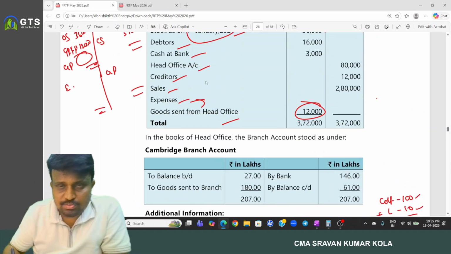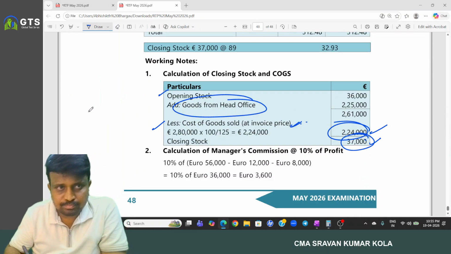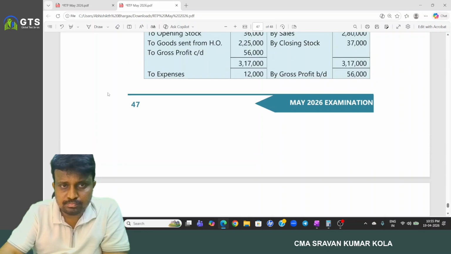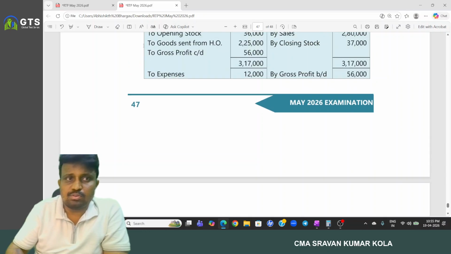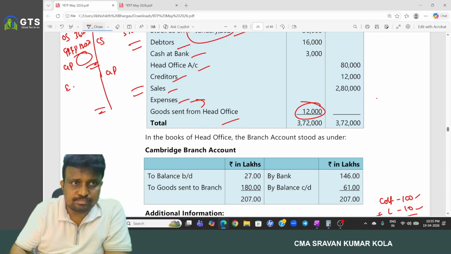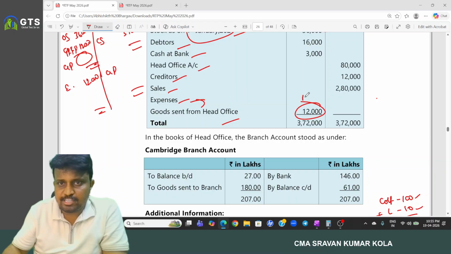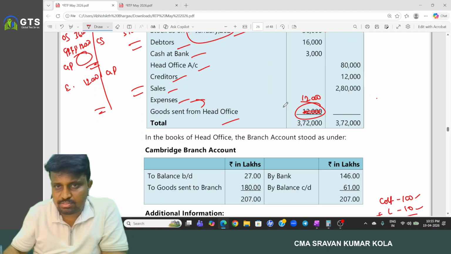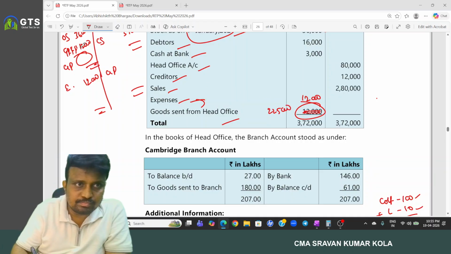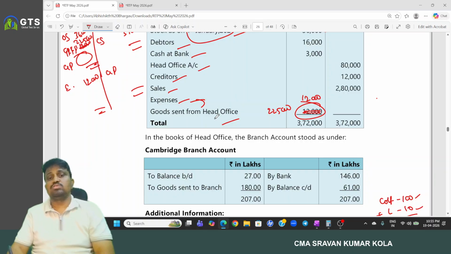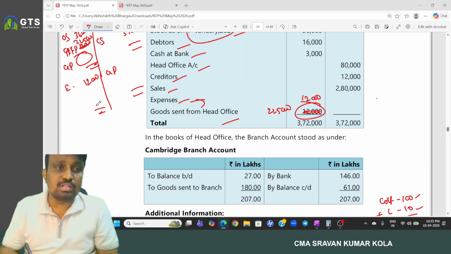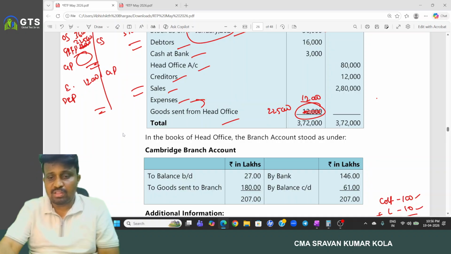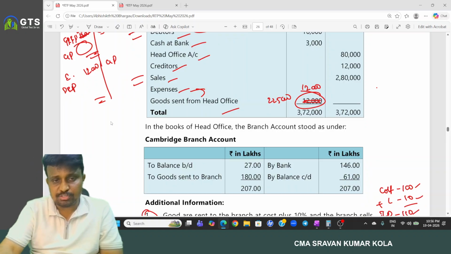What is the amount of expense? Here we didn't have it. So here, sorry, expense is 12,000, and goods sent from head office is 2 lakh 25,000. Expense is 12,000. And we need to provide depreciation. And one more point we have, nothing but managerial commission.